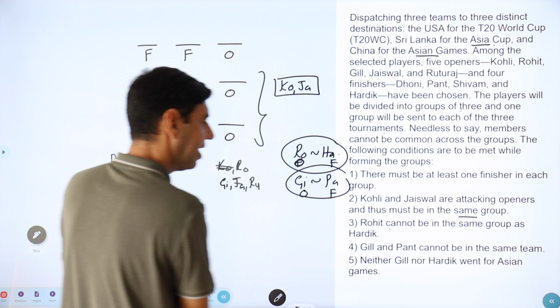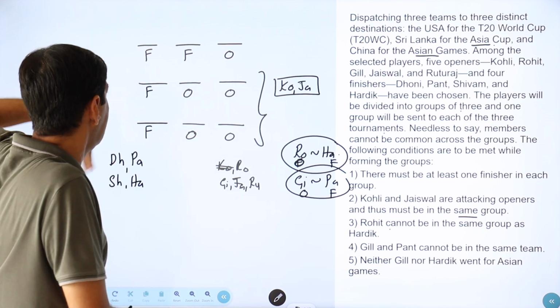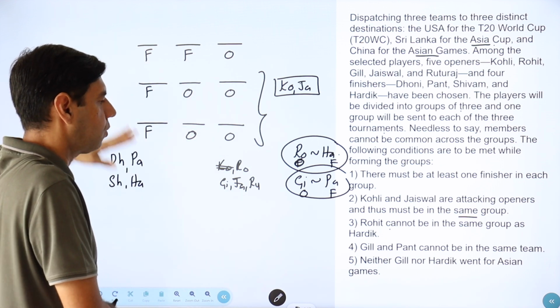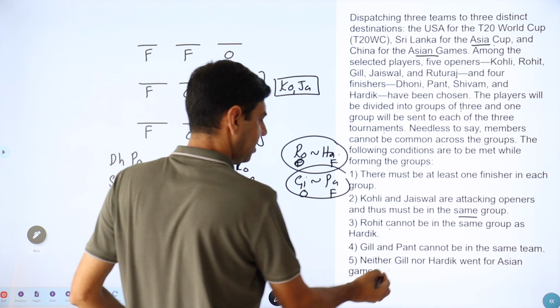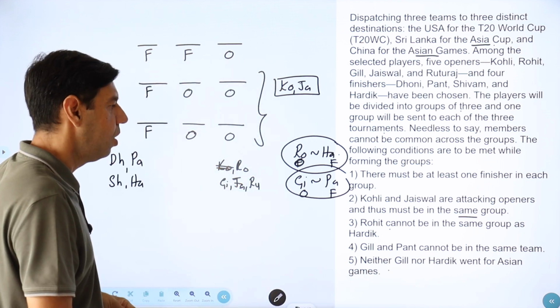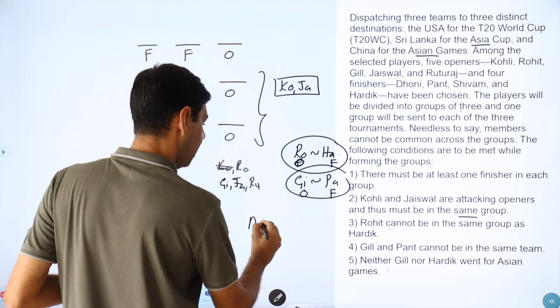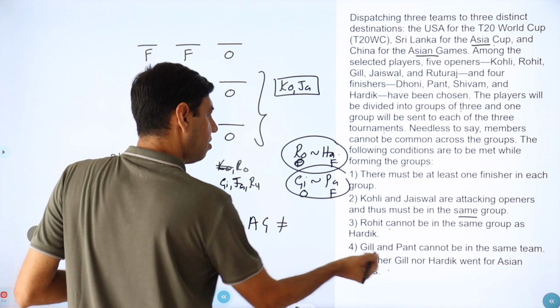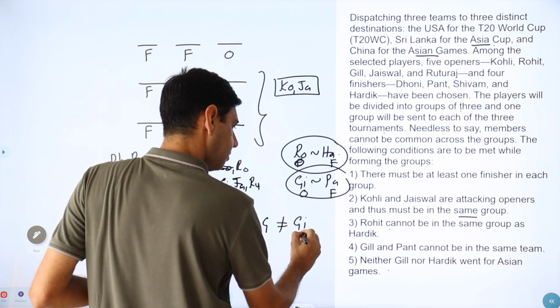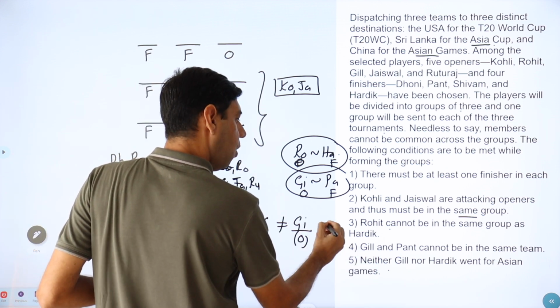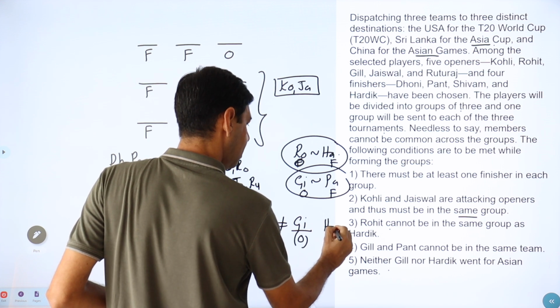Neither Gill nor Hardik went for Asian Games. Now, which is the Asian Games group, we do not know, so we would have to suspend this; we cannot plot it down. Or you can just say Asian Games cannot be Gill, the opener, or Hardik, the finisher.